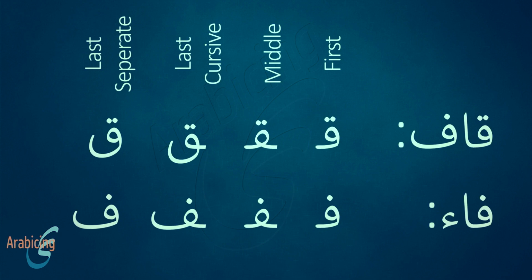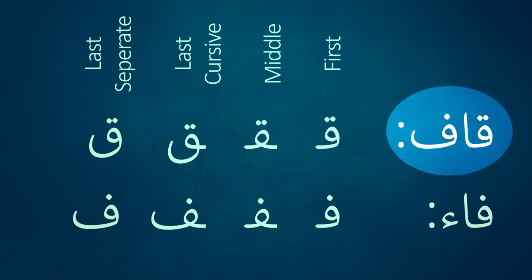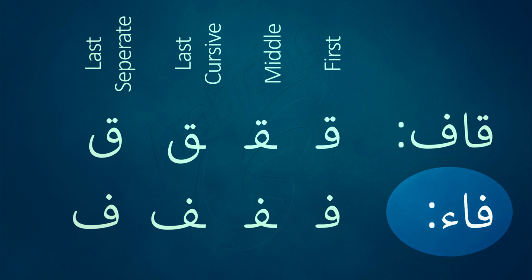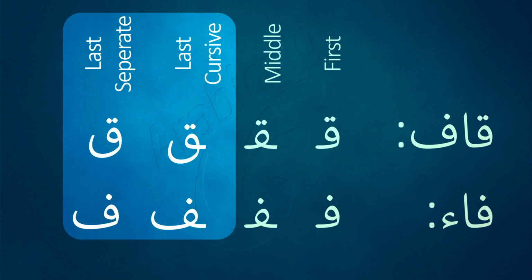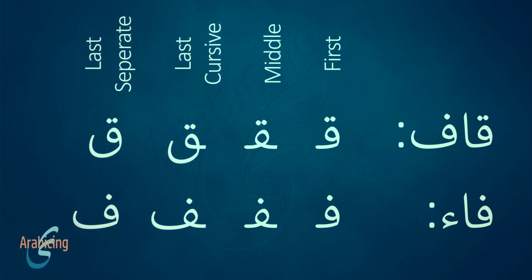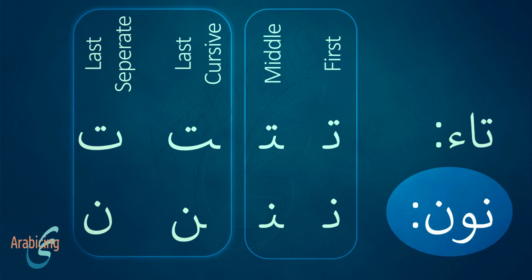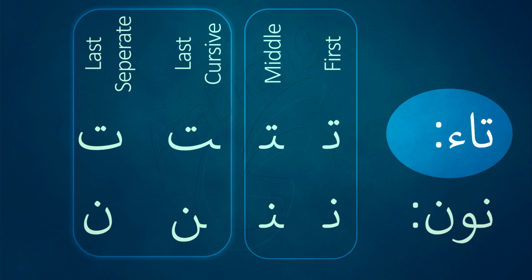Let's see how similar the two letters are. Here are the cases of the two letters, Qaf and Fa. In the first two cases, the difference is in the count of the points, while the difference in the other cases is the shape beside the points count. This may remind us of the similarity between Noon and Ta.